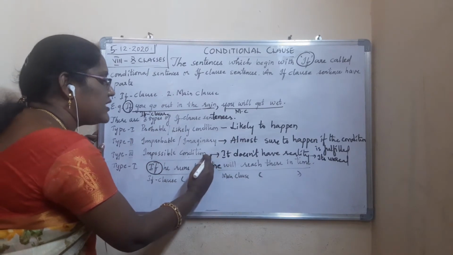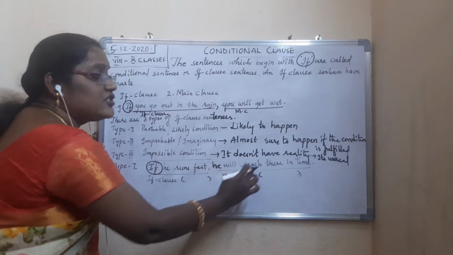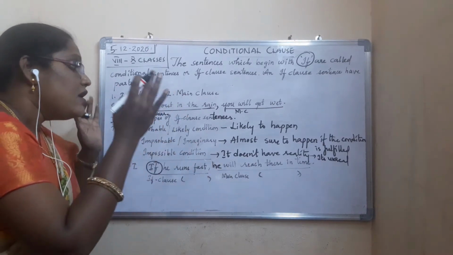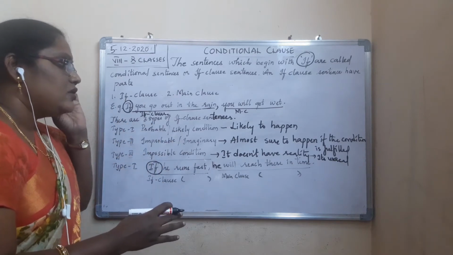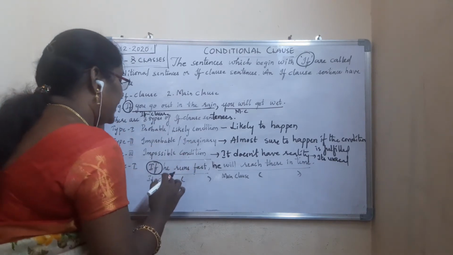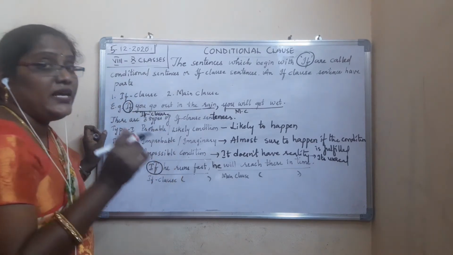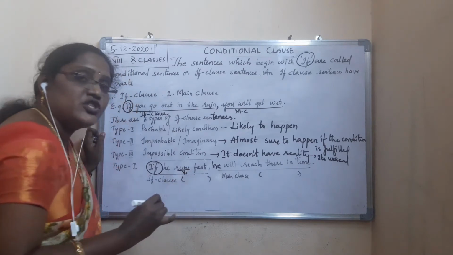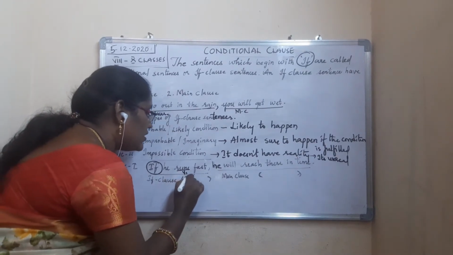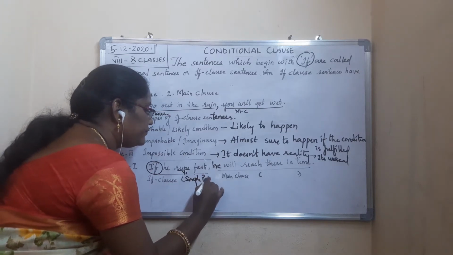Again you can see, if he runs fast, something is lagging here. It is not giving the complete meaning. He will reach there in time, then it is giving the complete meaning. Now let us see why we call it type 1, likely to happen, probable or likely condition. So always remember, in type 1 the if clause will be in which tense? Runs is V1, right? So runs is V1.